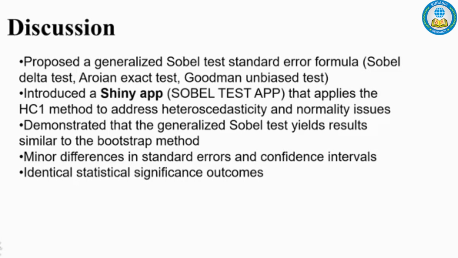However, think about this. Suppose you were reading someone else's paper. In that case, the research model only calculated direct effects and did not compute indirect effects. Then, we can immediately calculate it using just a calculator, and even obtain statistical significance by accessing the Shiny app on a smartphone. The second point is that we created a Shiny app to make this easy to use. Third, it's important that the bootstrap results and confidence intervals were somewhat similar, and the statistical significance was the same. This serves as evidence that this method is reliable.